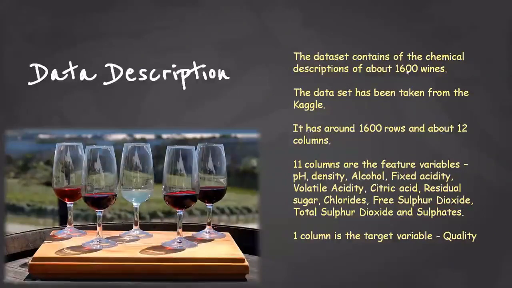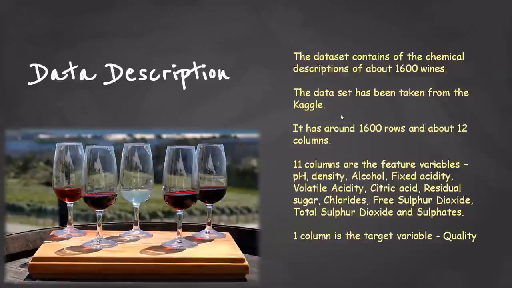So here comes the data description. The dataset contains the chemical description of about 1600 wines. Basically, it has 1600 rows and about 12 columns. This dataset is taken from Kaggle. Kaggle is a site where you can download any type of data for your project and for any other work,